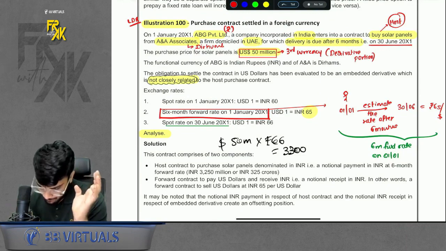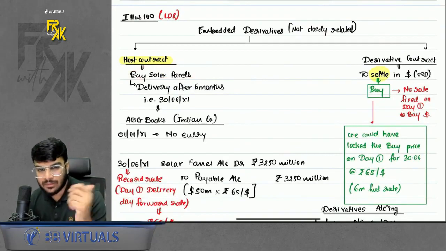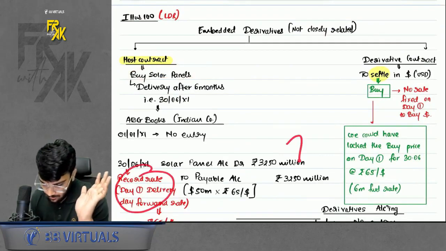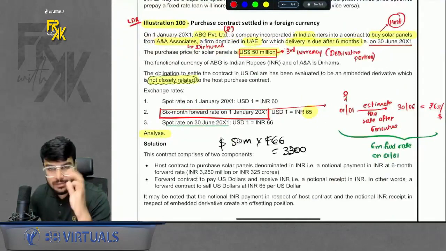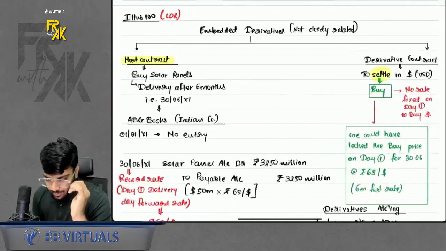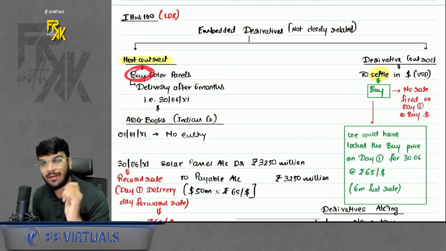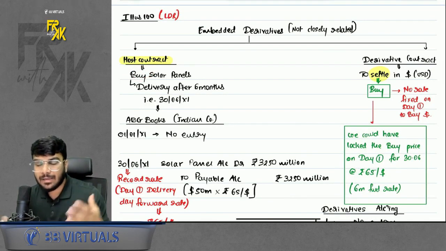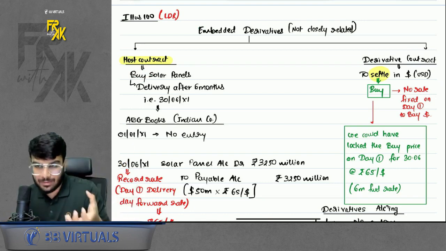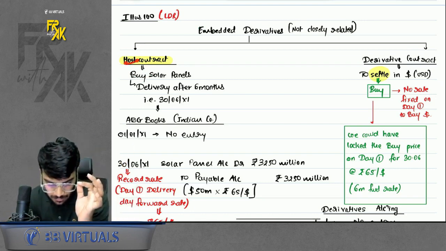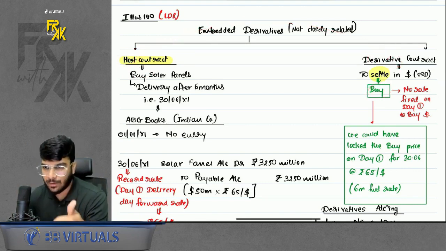Do separate accounting. How to do separate accounting? Buying solar panels, you will record on the delivery day, but at the forward rate. Then the derivative contract. Now you are making the payment in dollars. Just imagine, do I need to buy dollars or sell dollars? Because you are buying solar panels, you will have to make the payment in dollars. But you are an Indian company, you don't have dollars. So you'll have to first buy dollars. So a hint is, whatever you do in the host contract, the same thing you will do in the derivative contract. First thing, buy dollars.